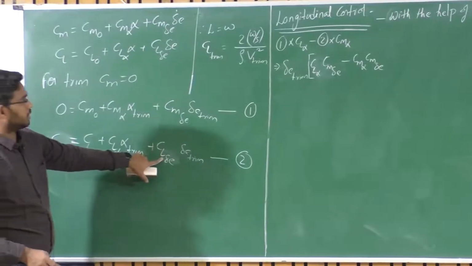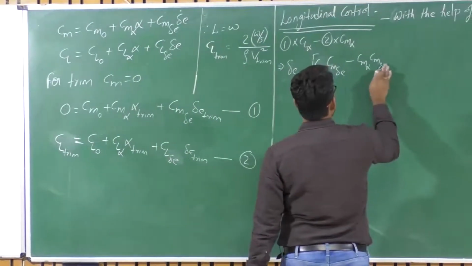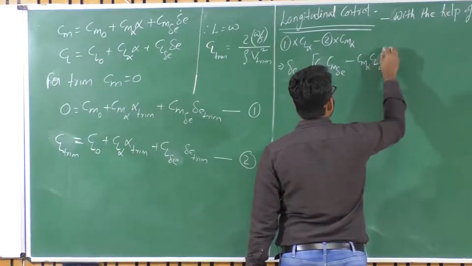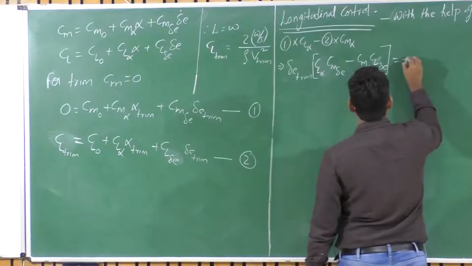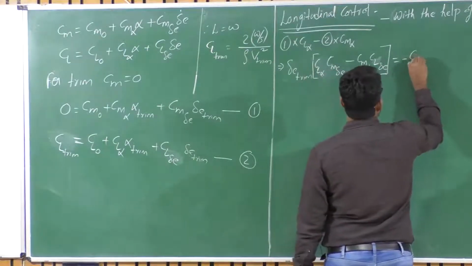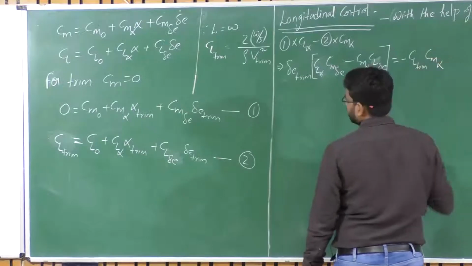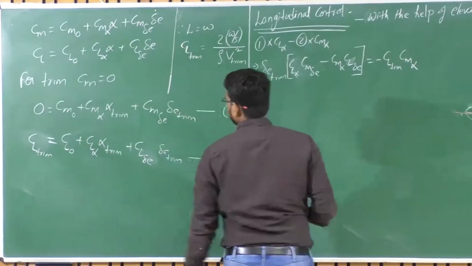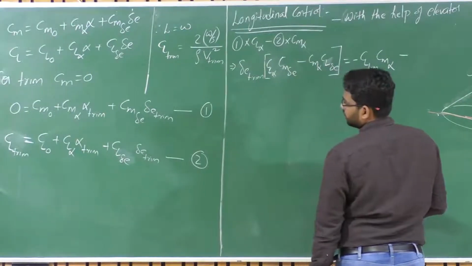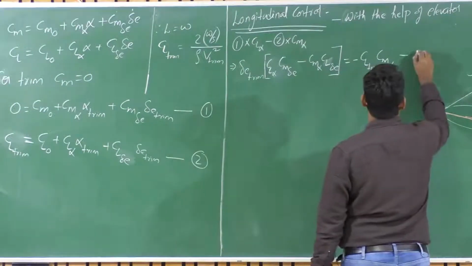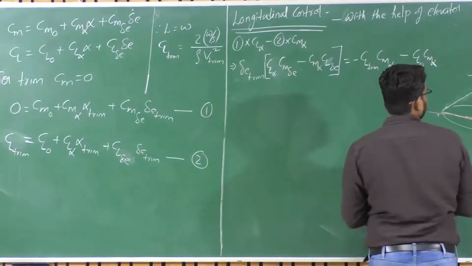So this is Cm alpha times Cl delta E. This equals minus of Cl trim times Cm alpha, minus Cl naught times Cm alpha. Okay.